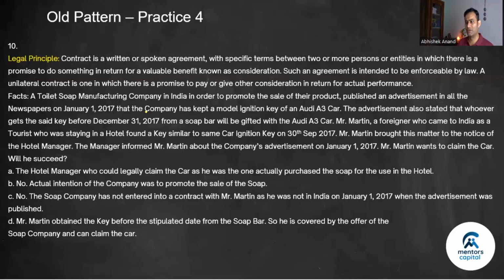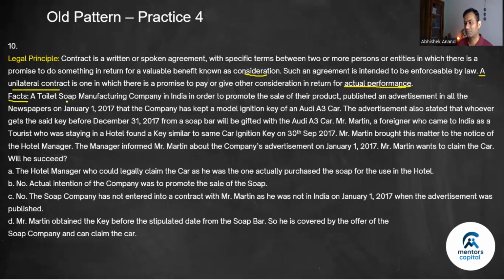Last question of the day. Okay. Pause, solve, play. Contract is a written or spoken agreement with specific terms between two or more persons or entities in which there is a promise to do something in return for a valuable benefit known as consideration. Such an agreement is intended to be enforceable by law. A unilateral contract. Now, I'm sure this would be what the facts would be dealing with. A unilateral contract is one in which there is a promise to pay or give the other consideration in return for actual performance. So it's a one-way contract, right? So you do something, I'll give you this.